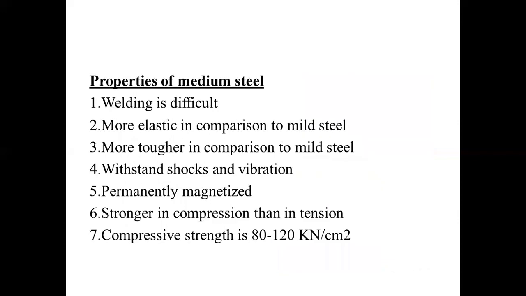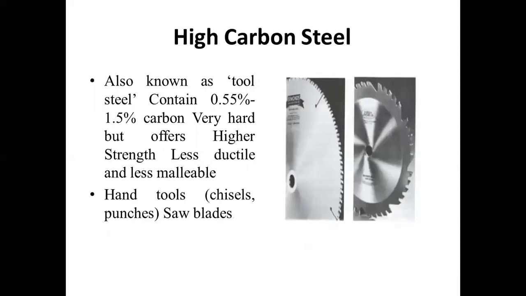Now the properties of medium carbon steel: welding is difficult, it is more elastic in comparison to mild steel, more tough in comparison to mild steel, withstands shock and vibrations, can be permanently magnetized, and is stronger in compression than in tension. Compressive strength is 80 to 120 kilonewton per meter square, right?